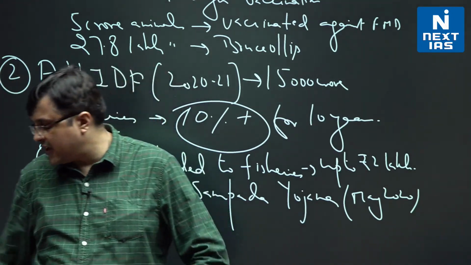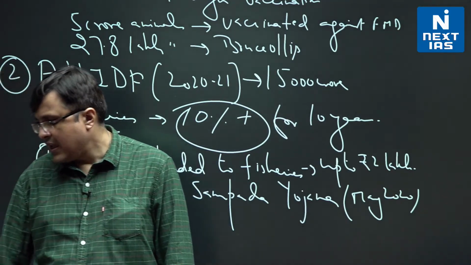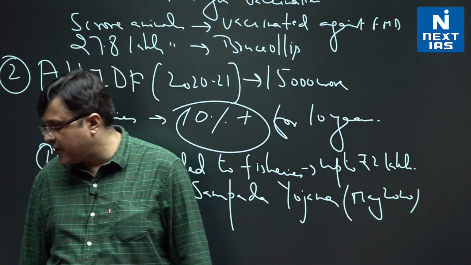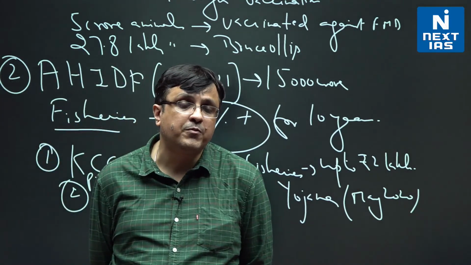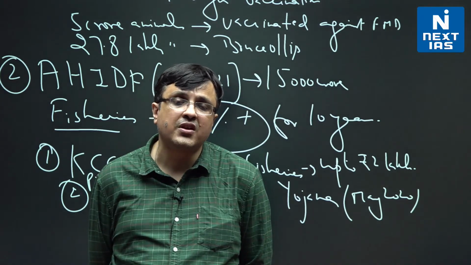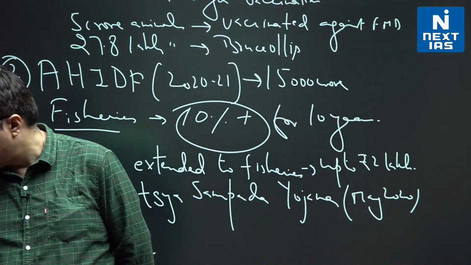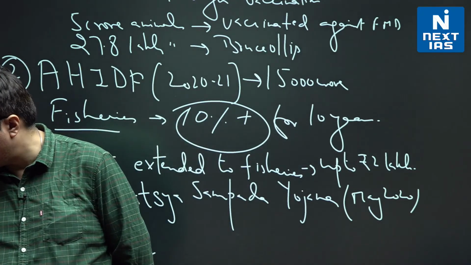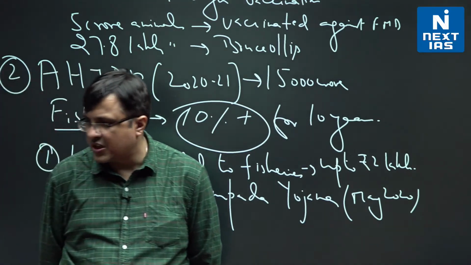All that is covered under Pradhan Mantri Matsya Sampada Yojana. Schemes worth more than 5,000 crore have been approved by the government for creation of infrastructure under Matsya Sampada Yojana.